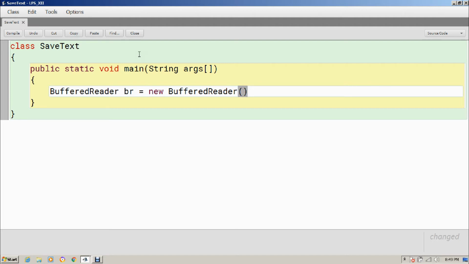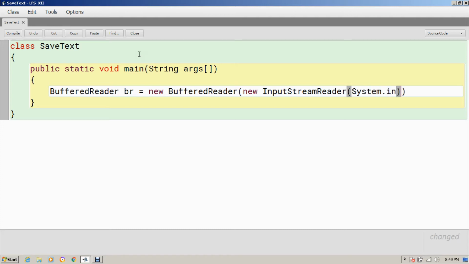Suppose there are two BufferedReader objects in your program, you can then distinguish between them. That's all I want to say. Here the InputStreamReader constructor will be called, and within the constructor I will pass System.in.